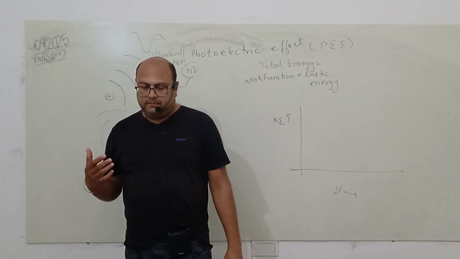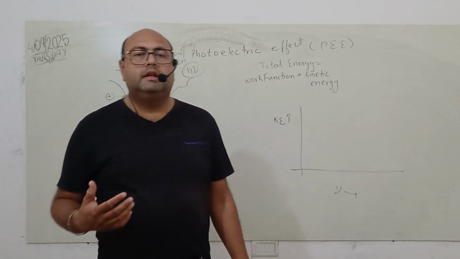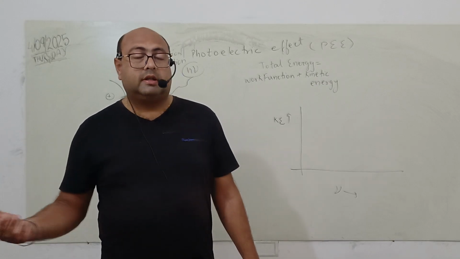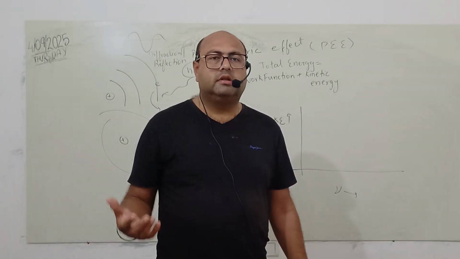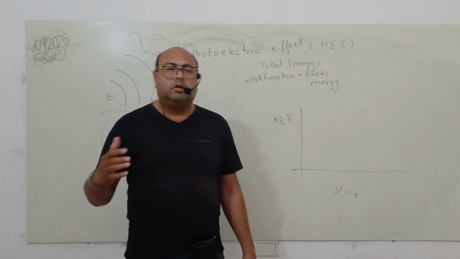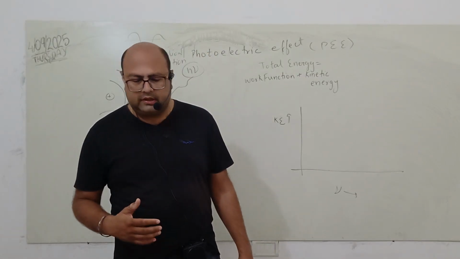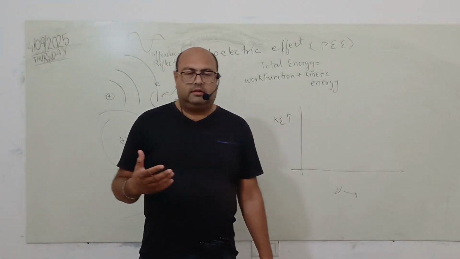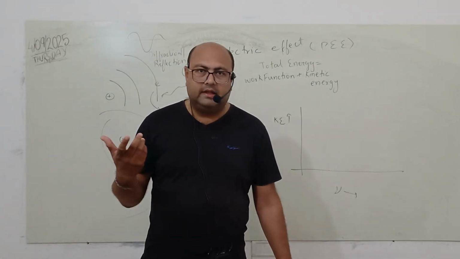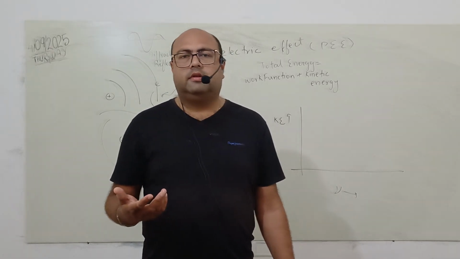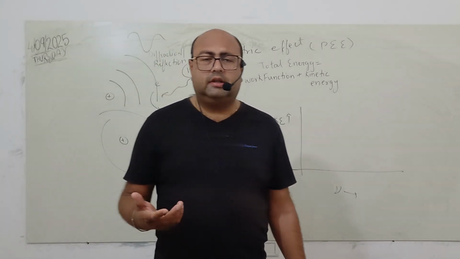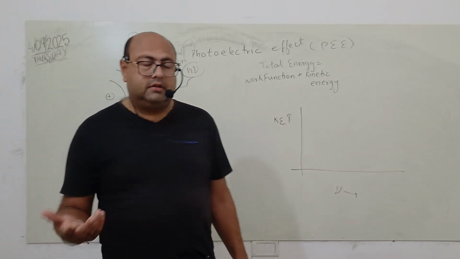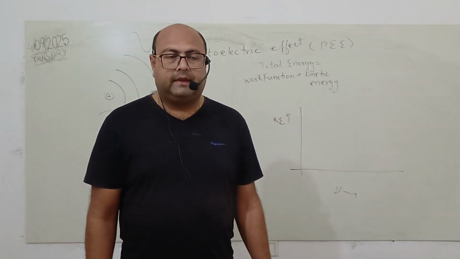But when we say that everything has dual nature, when we talk about microscopic objects or subatomic particles like electrons, protons, neutrons, the wave nature becomes dominant. In the same way, if we talk about radiation or the corpuscles of light, it also has a dual nature because they are very tiny particles, so they can have particle as well as wave nature, and the wave nature will be dominant.